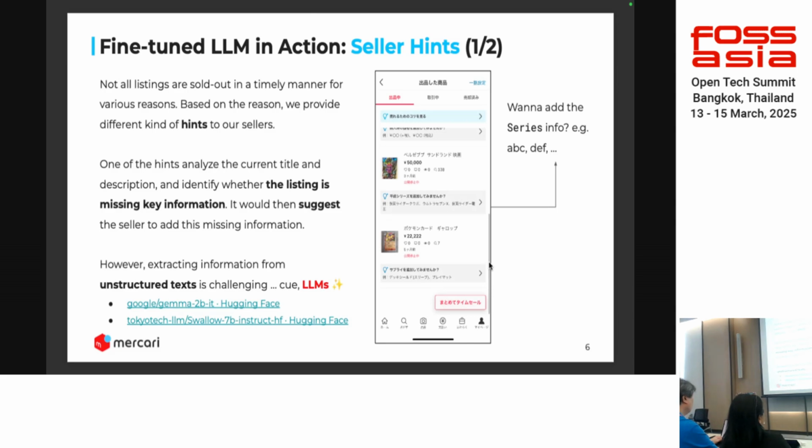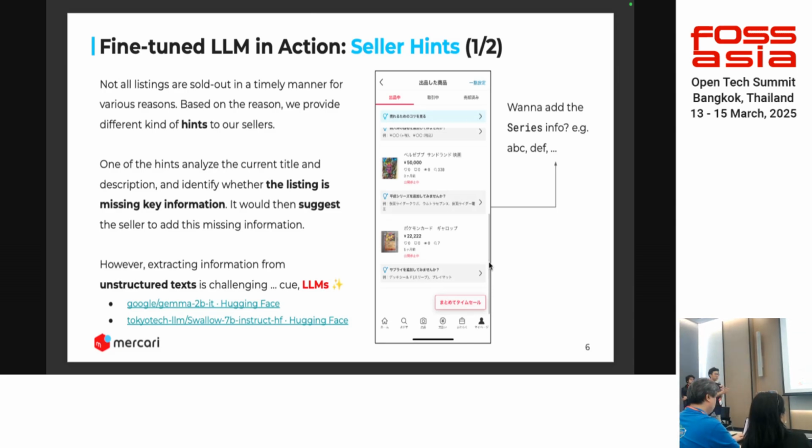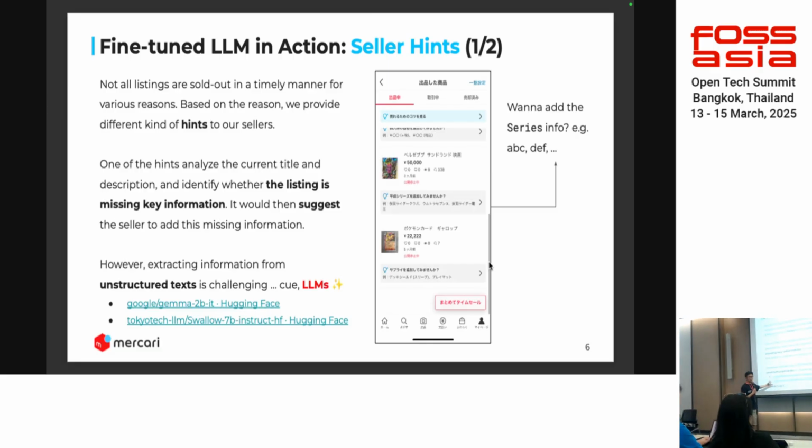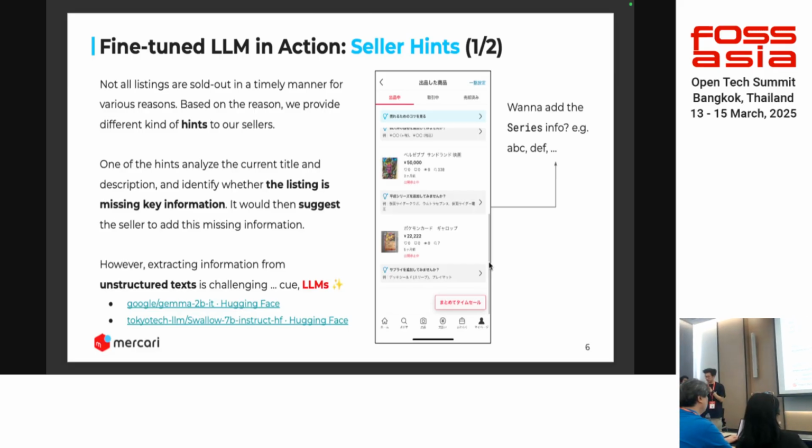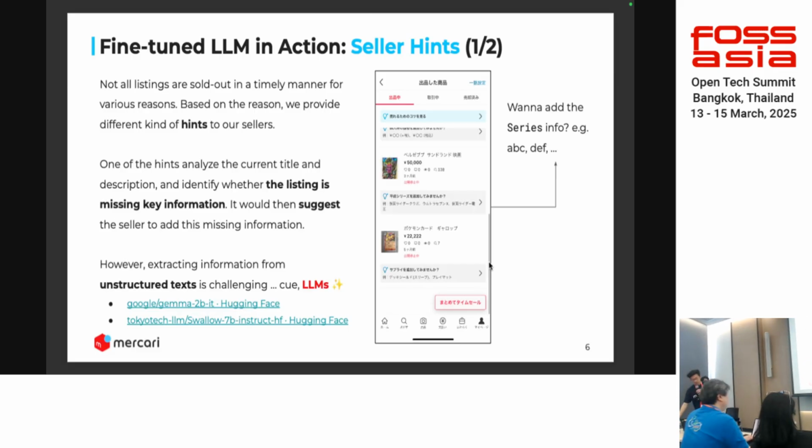We tried a lot of open weight LLMs, and we just pick two of the ones that we finally used: one is the Llama model from Google, and the other one is the Swallow Llama. It was based on the Llama model from Meta, but one of the institutes in Japan fine-tuned them with Japanese corpus.